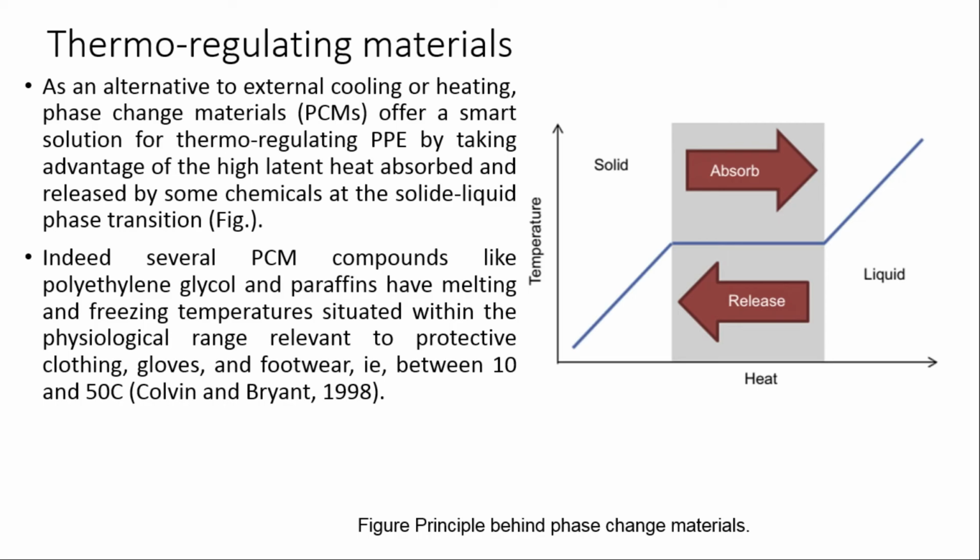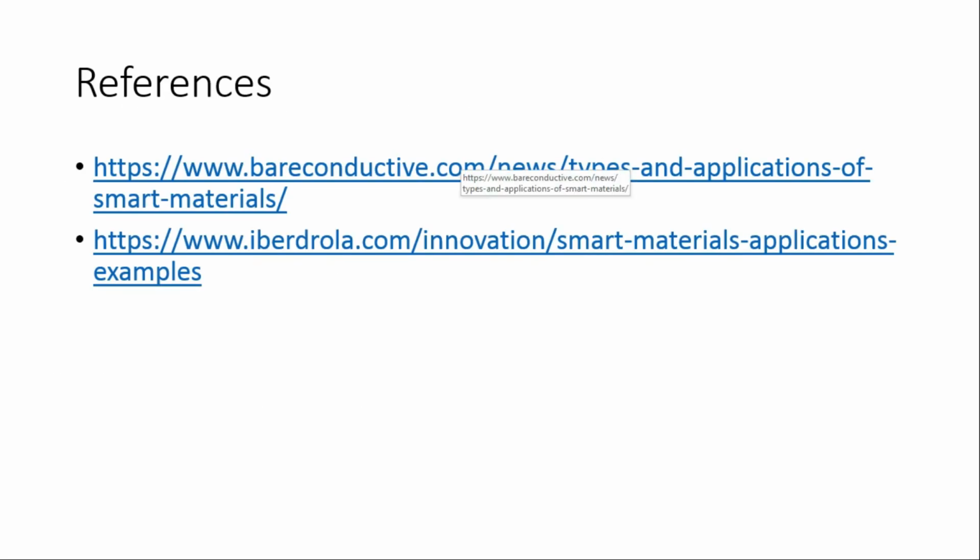They may melt around 27 to 40 degrees Celsius, roughly take 30 to 40 degrees Celsius, and freeze at 15 to 25 degrees Celsius. Within this range you can work without any difficulties. It may give you a comfort level. Polyurethane foams and other things can also be used as materials. That's very fine. Some of the references I got are for our classwork. Anyway, thank you.